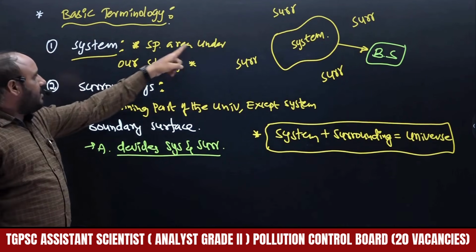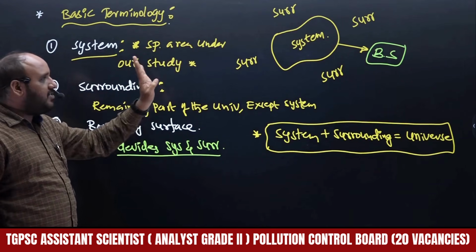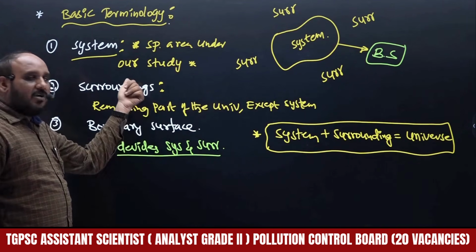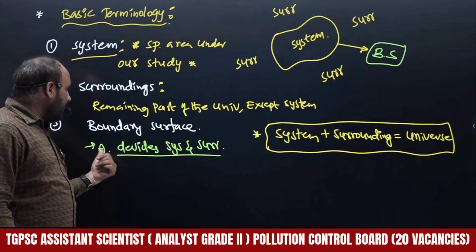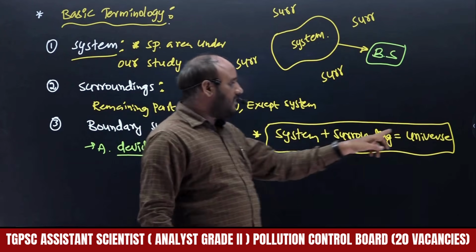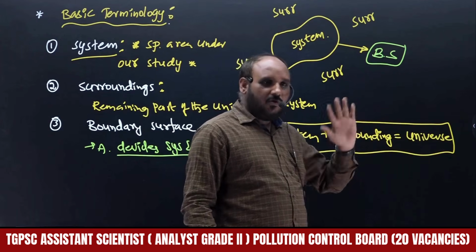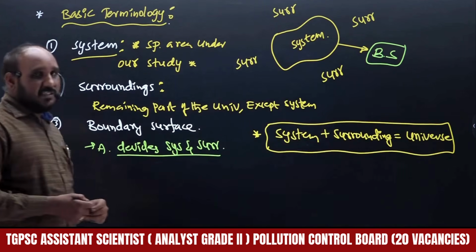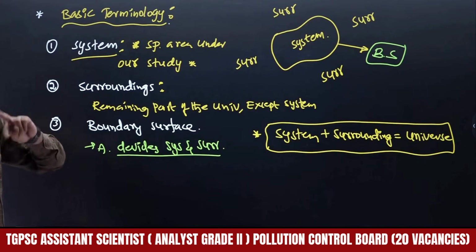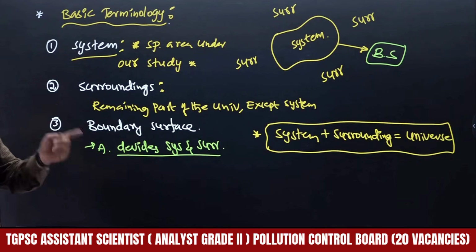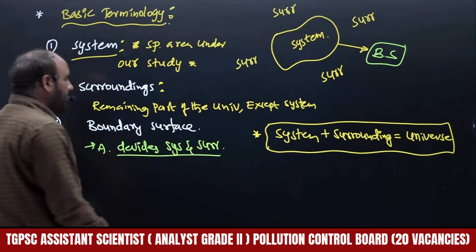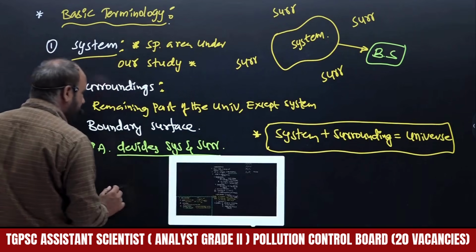System means any specified area which is under our study or observation, that is called system. The remaining part of the universe except system is called surroundings. Then boundary surface means the area which divides system and surroundings, and system plus surroundings is equal to universe. We have to understand anything we consider is the system, right? The remaining part is surroundings. Then the sum of system and surroundings is called universe. The area which divides system and surroundings is called boundary surface. How many types of boundary surfaces are there? So that is important, right?